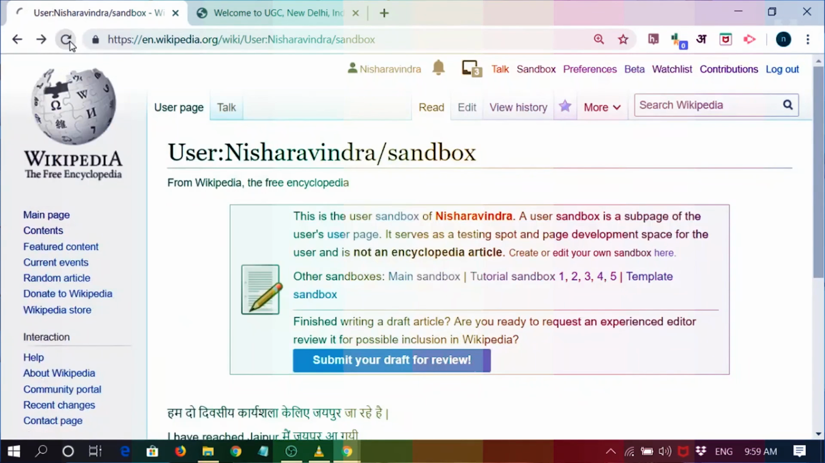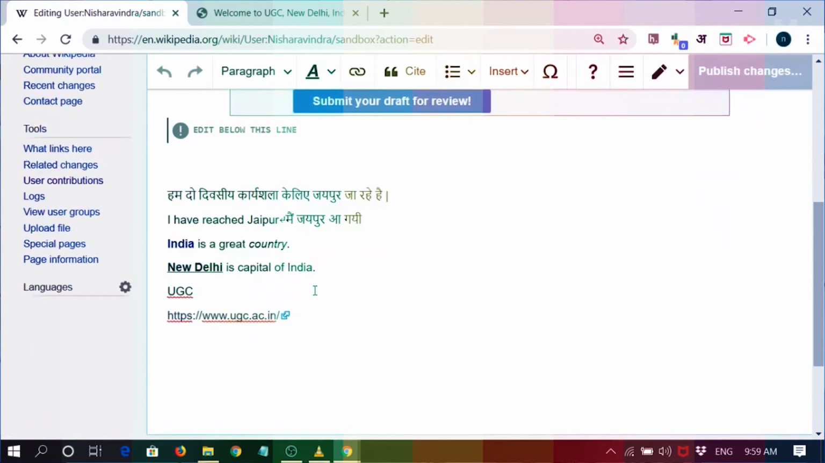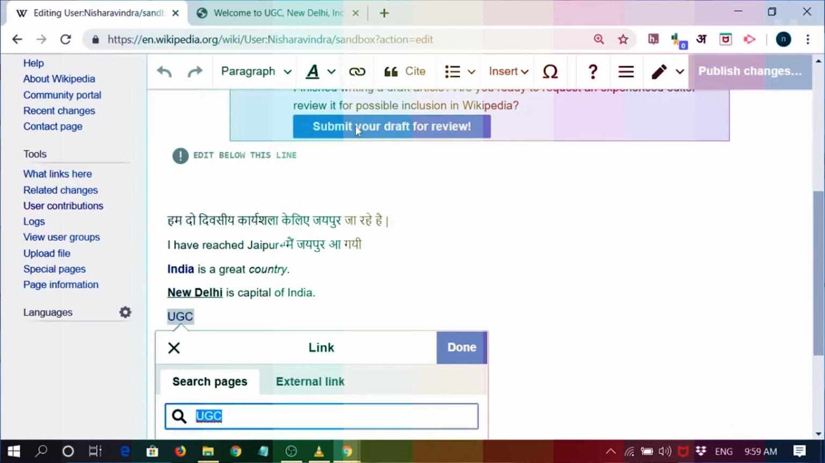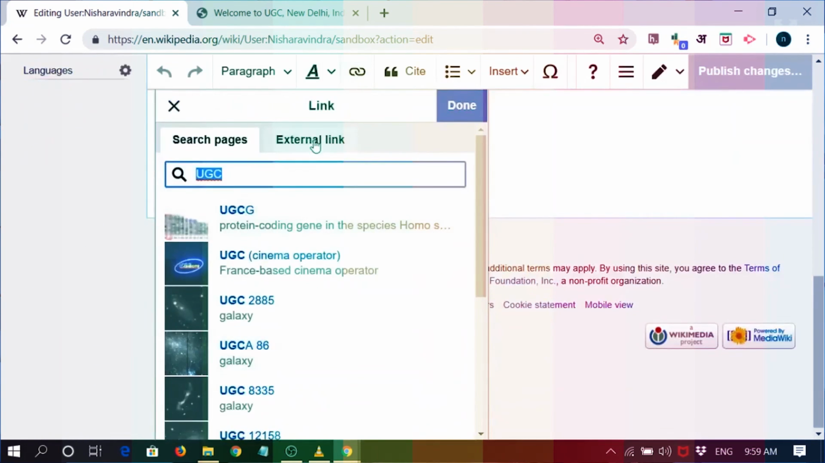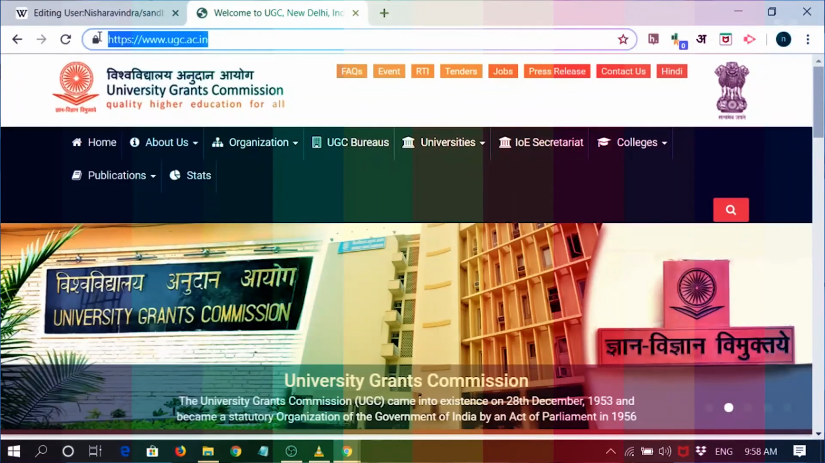Let me show the published changes. It is a minor edit. It's a link to an external site. In the editing mode, you can just click on the link. See, it is asking you for internal pages or external. Just go to external link and paste the URL of the external site. Done. Right? It is again coming like this.